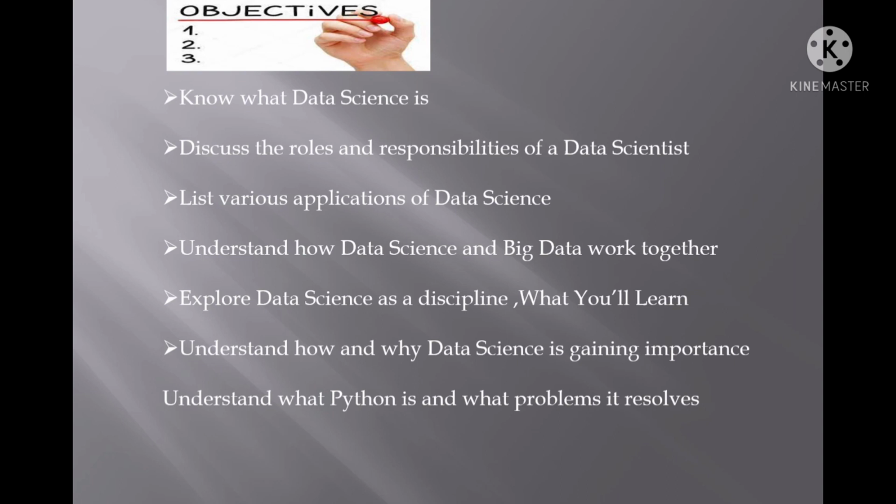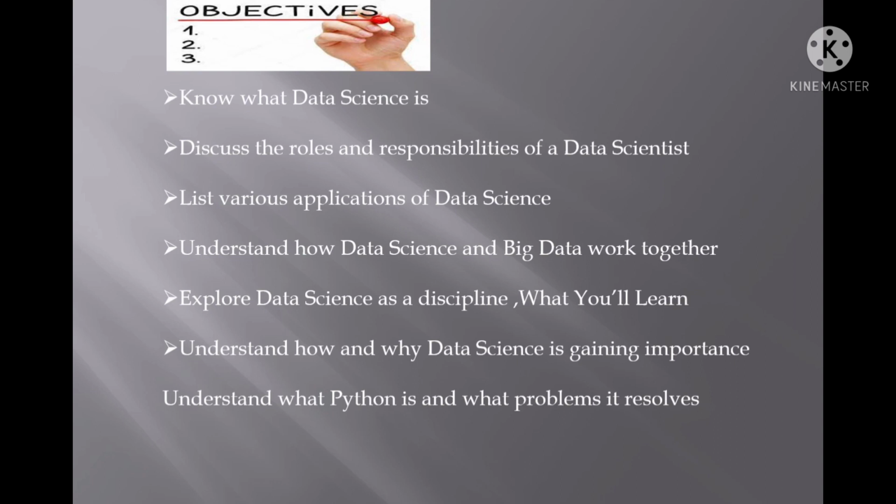The next is exploring data science. We have to elaborate and explore the data science discipline, rules and regulations, technologies and everything. And how important is data science for us? If you know the importance of data science, then you can take interest in learning it. Otherwise, if you don't know its importance, you won't take interest. What is the importance of data science in our life?